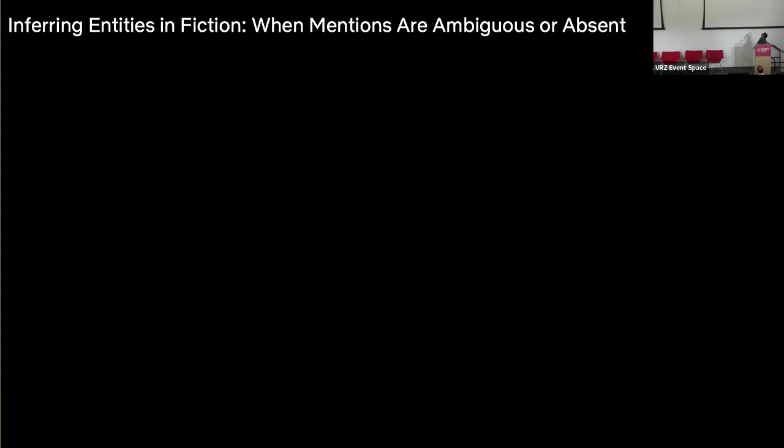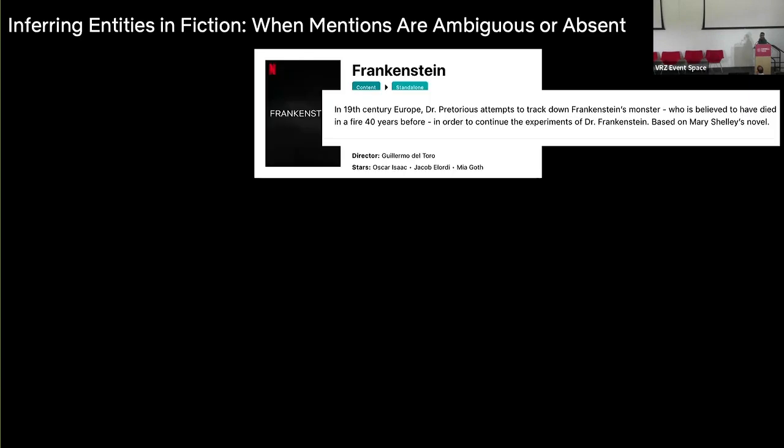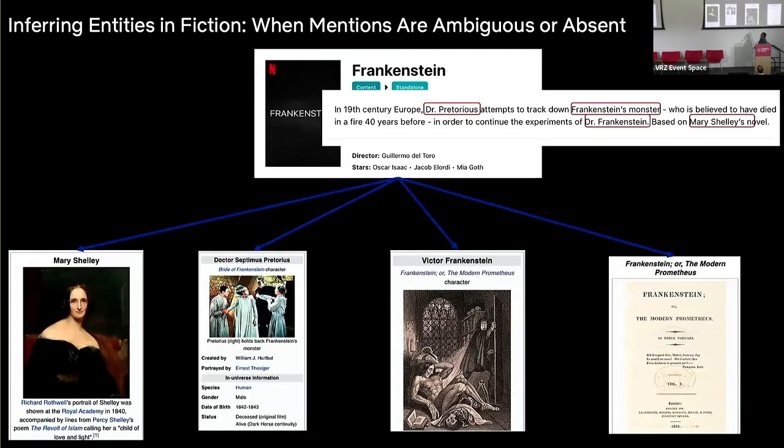Another example is that fiction titles are always quite challenging because the mention names are ambiguous. For example, Dr. Pretorius or Dr. Frankenstein could be people, but actually in this fictional world, these are characters. So identifying and disambiguating these types of mentions is quite challenging. And again, here the LLM was showing promising directions.